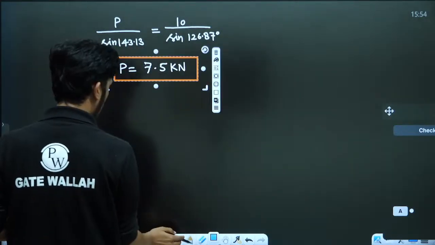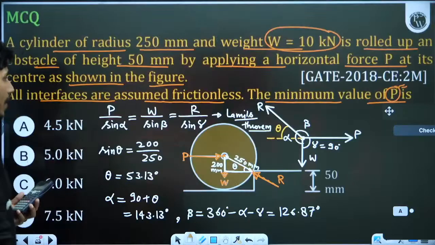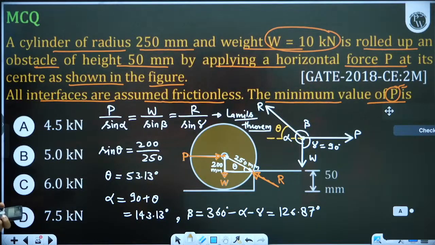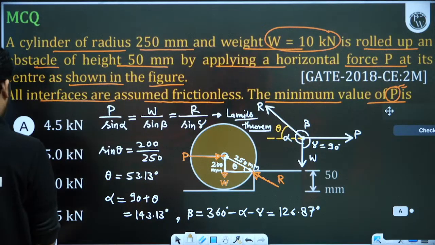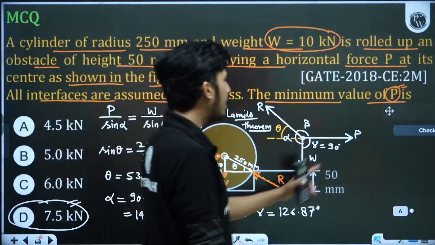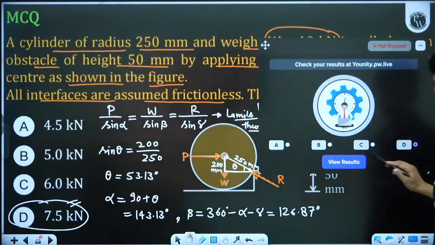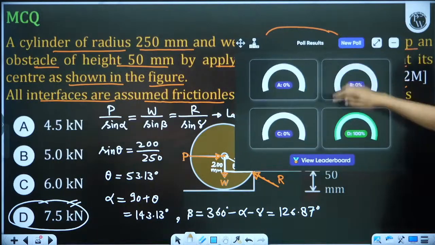So this is the answer of this question, and this was a lengthy question, that is why it is asked for 2 marks. 2018, 2 marks. So this is the correct answer, D part. D part, 7.5 kilonewton is the correct answer. That is why I have given a lot of time.